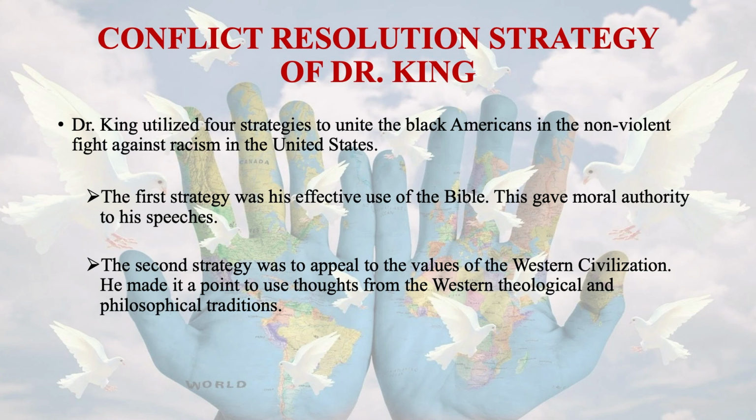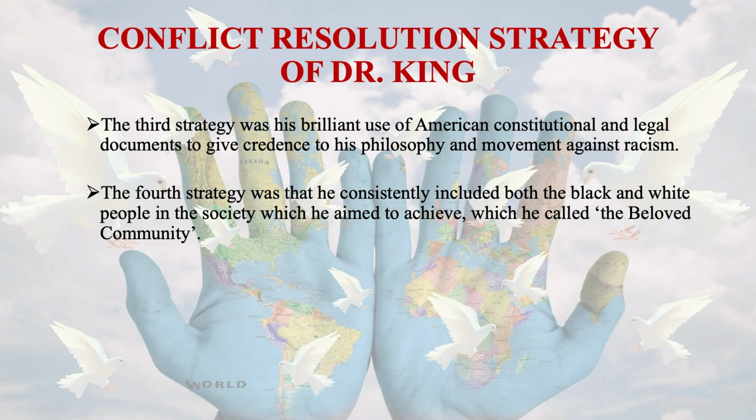The second strategy was to appeal to the value of Western civilization, its beauty, its benefits, its cornerstones, the best part of it, using the thoughts of Western theological and philosophical traditions. The third strategy was the brilliant use of American constitutional and legal documents to give credence to his philosophy and movement, a kind of non-violent movement against racism.